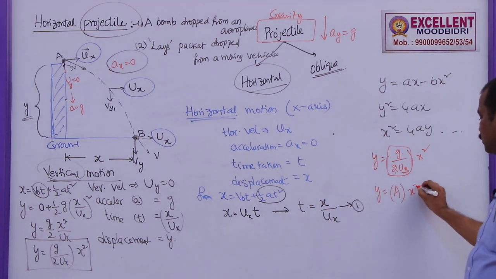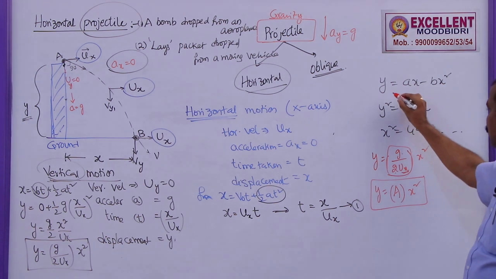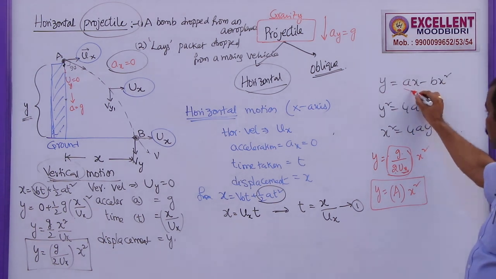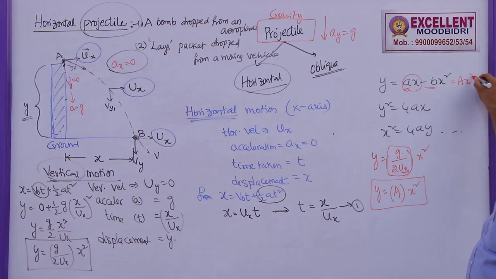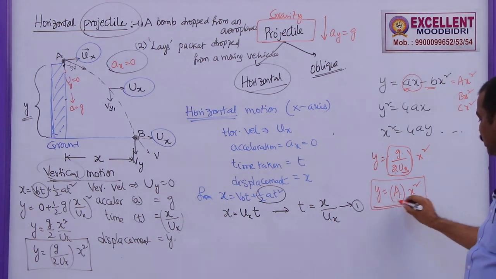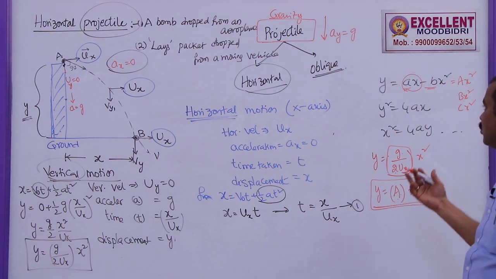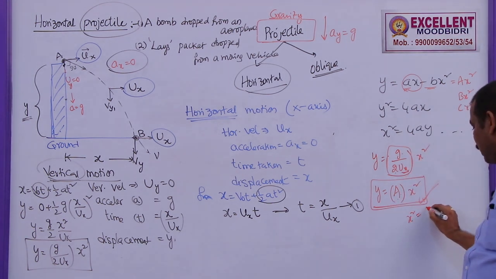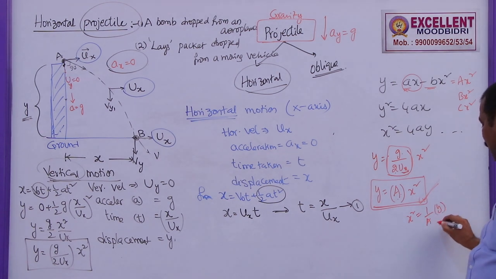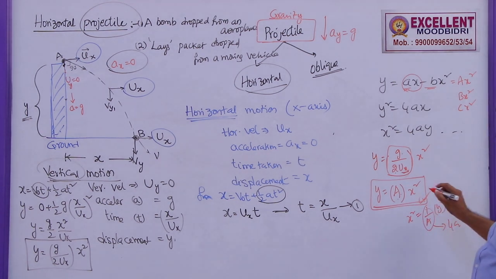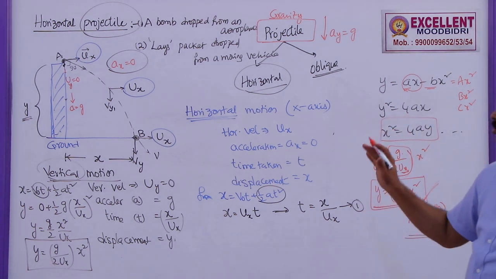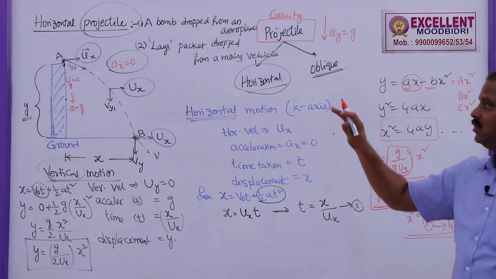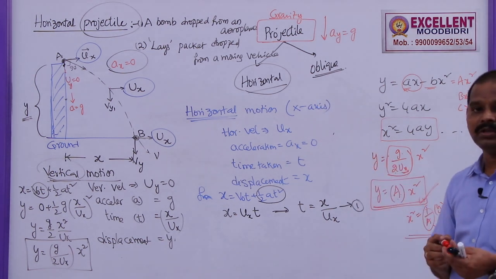This can be written as a into x square, or b into x square, or c into x square, in any form. So y is equal to ax square is an equation of a parabola, or you can write x square is equal to 1 by a into y, where 1 by a is equal to 4a. So x square is equal to 4ay. That is also the equation of a parabola. So we can say that the path of a horizontal projectile is also a parabola.